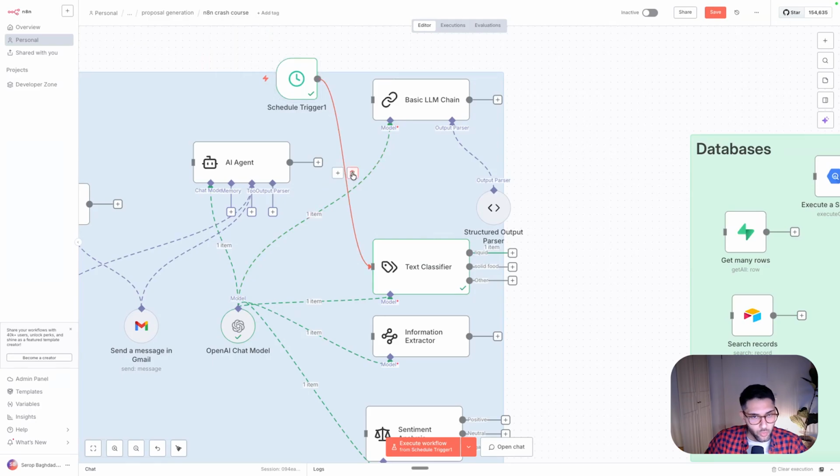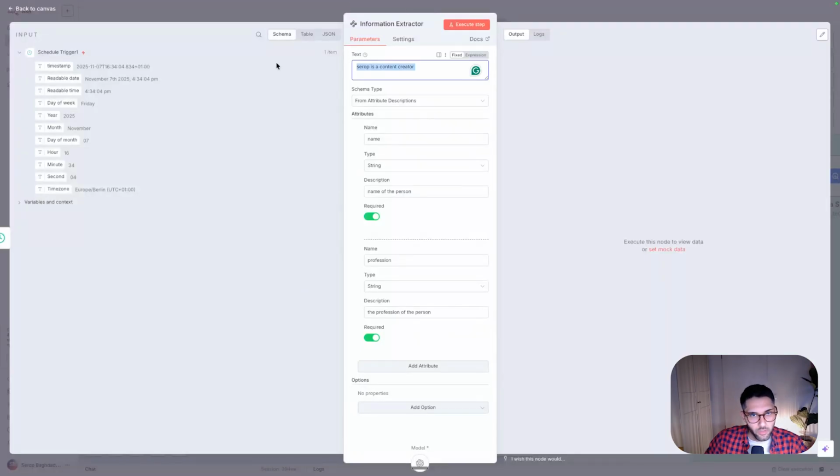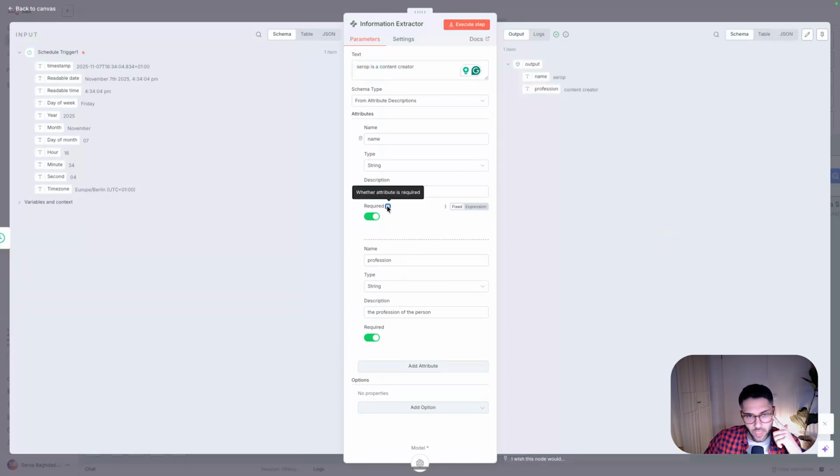The same would go for information extraction. Let's have a look. So let's say here you have some text, and the text is: Syrup is a content creator, and you want to extract information. Okay, what is the name of the person? What is the profession? You can specify if this attribute is required or not. And then the output would look exactly like that. So you extract information from usually not one sentence, but maybe pages and pages of different content on different text. And this is super helpful.